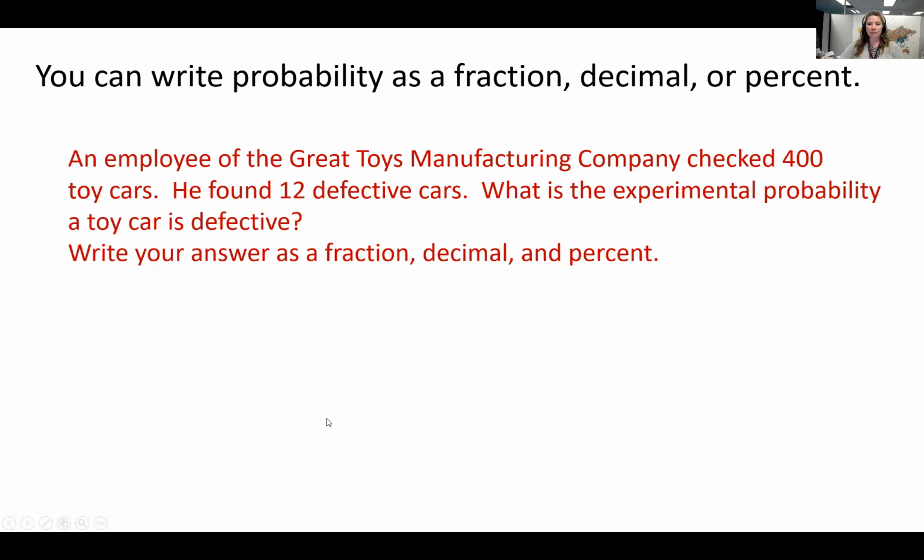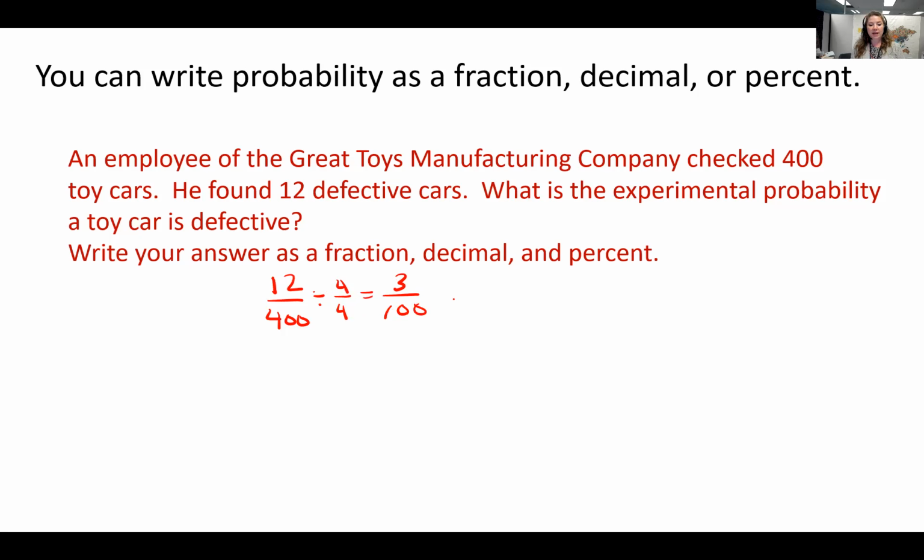All right, you can write probability as a fraction, decimal, or percent. We already know that. An employee of the Great Toys Manufacturing Company checked 400 toy cars. Out of those 400 cars, he found that 12 are defective. Something was wrong with them. What's the experimental probability a toy car is defective? Well, as a fraction, we're going to write 12 out of 400. Of course, those two numbers are divisible by 4. 12 divided by 4 is 3. 400 divided by 4 is 100.